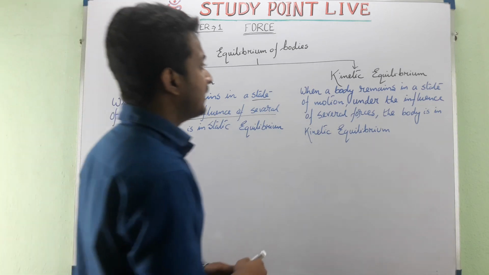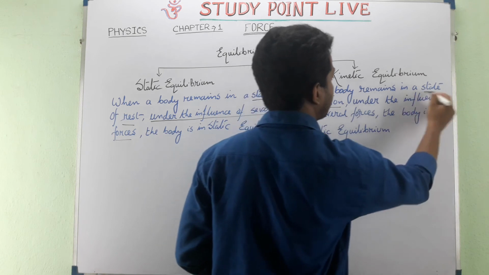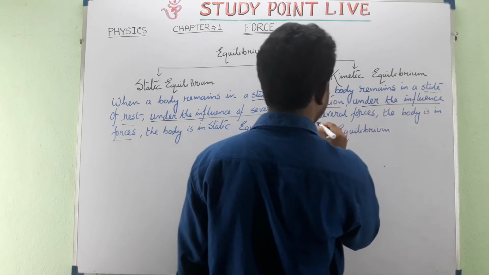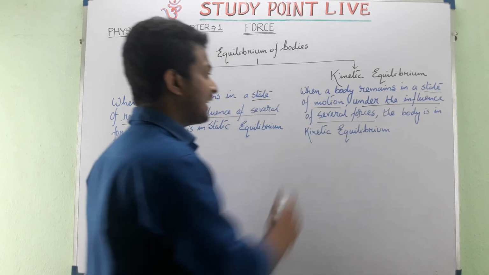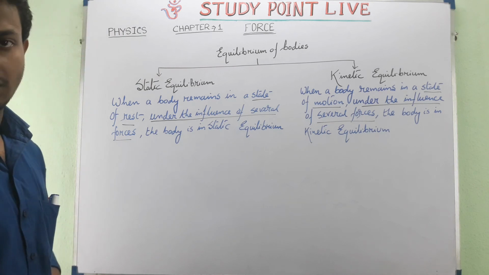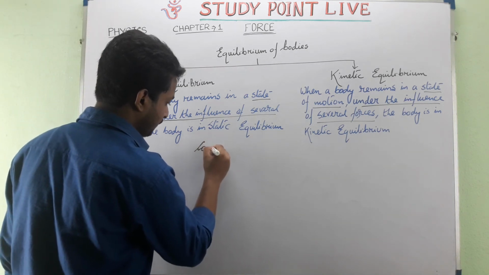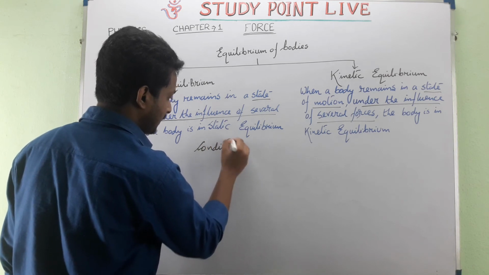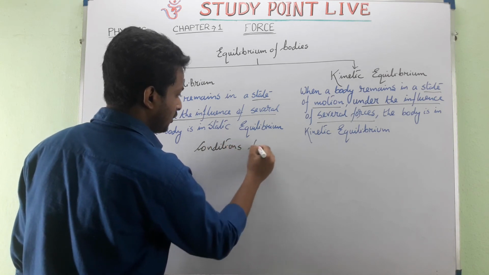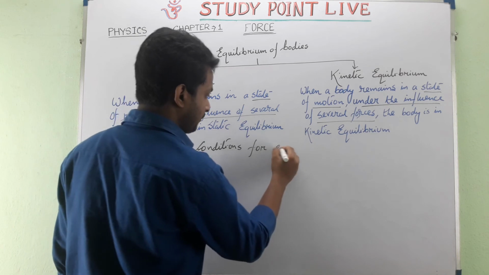And if a body is in a state of motion under the influence of several forces, that kind of thing is known as kinetic equilibrium. Now, what are the conditions for equilibrium?